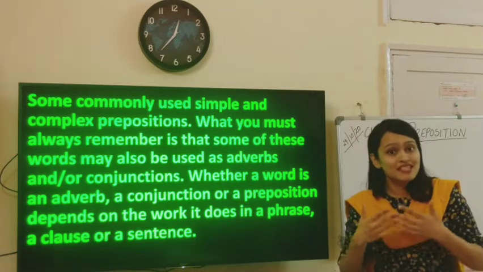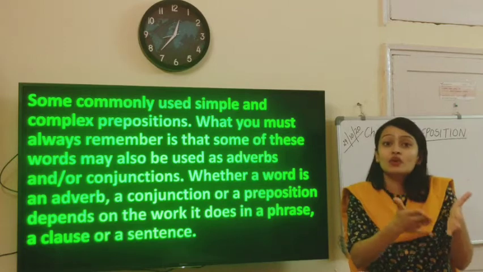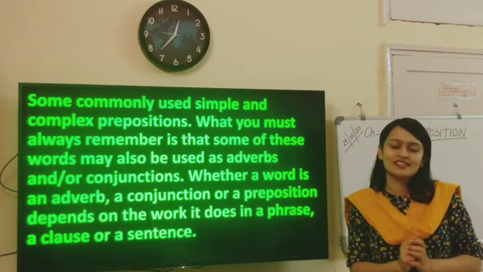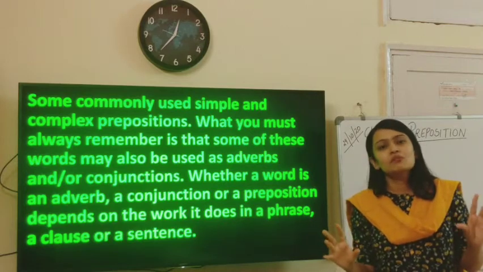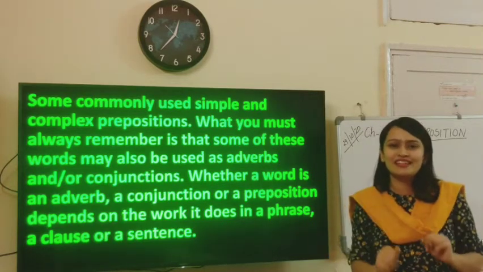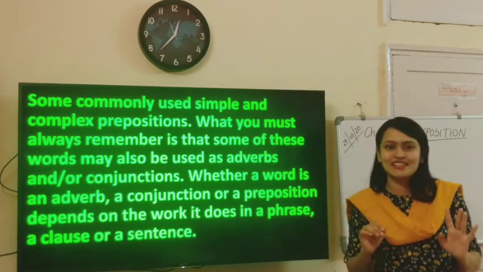But when you see the list, you may get a little confused because they look like adverbs or conjunctions. Don't get confused, because these are the same words used differently according to their placement and usage in the sentence.